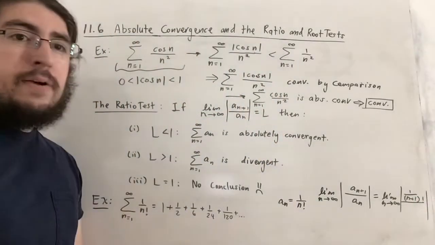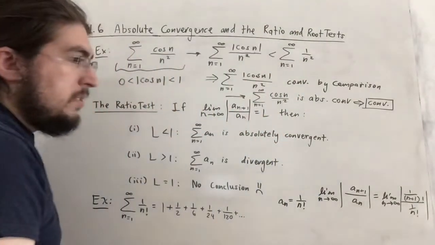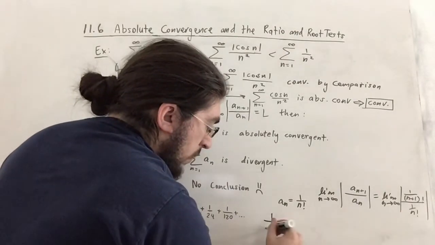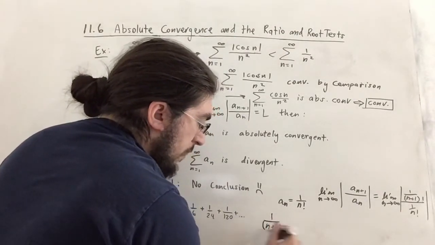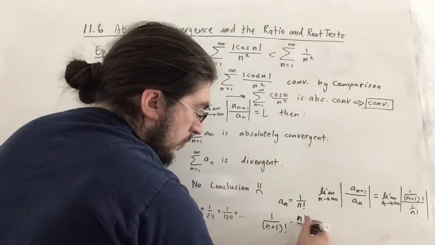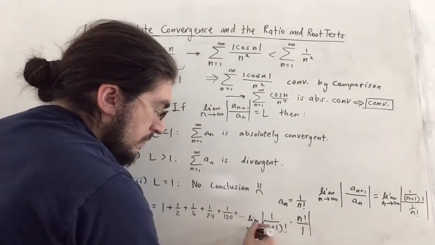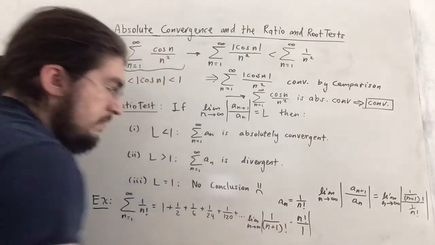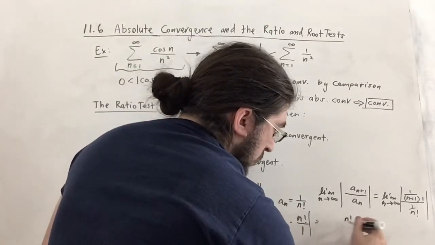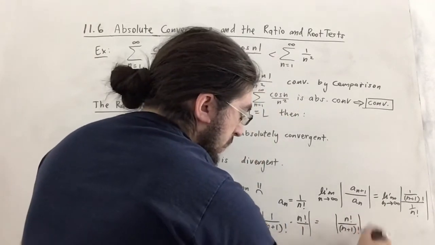Over the denominator, a sub n, which is just 1 over n factorial. So, if we multiply the top fraction by the reciprocal of the bottom fraction, we get 1 over n plus 1 factorial, times the reciprocal of the bottom, which is n factorial over 1, like that. And we're still in the limit, and we're also still in absolute values. So what's the great news here? Well, the great news is that this is n factorial over n plus 1 factorial, in absolute value, and then limit.